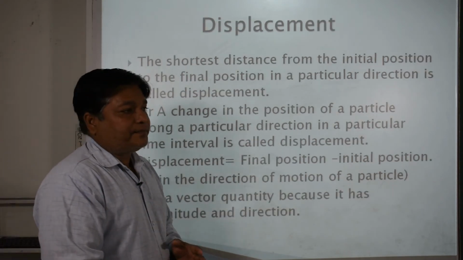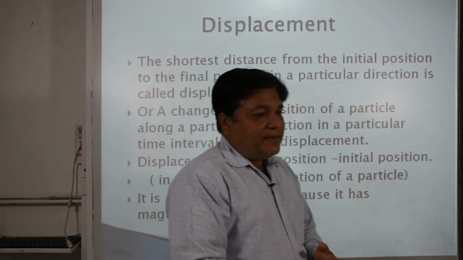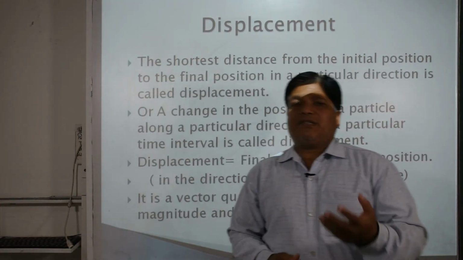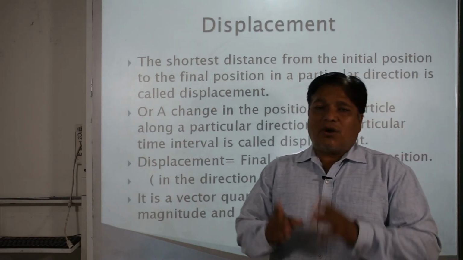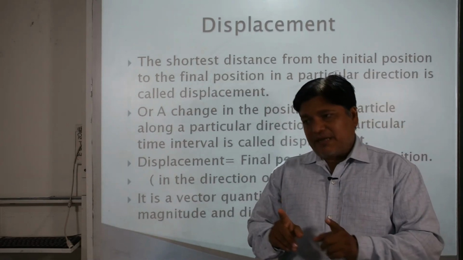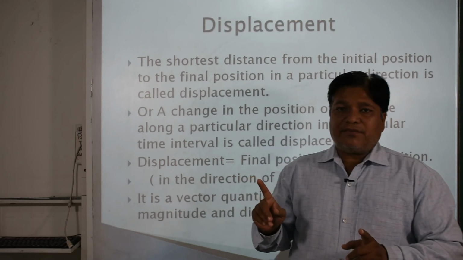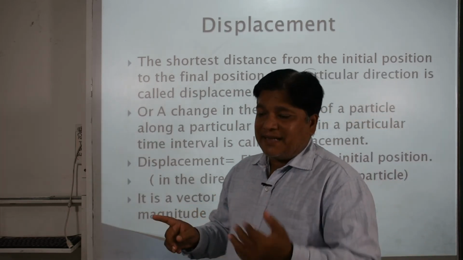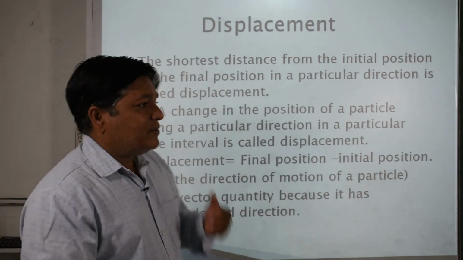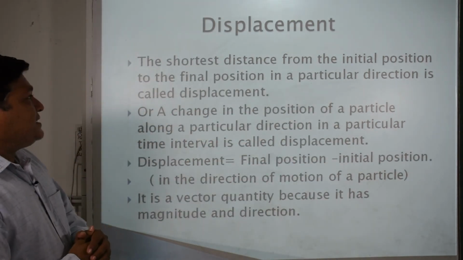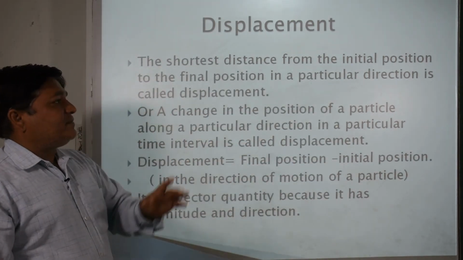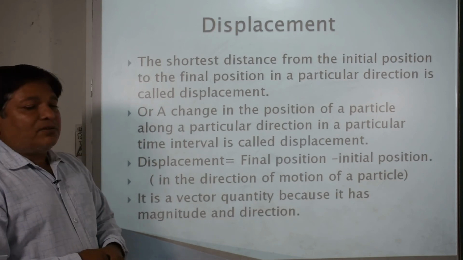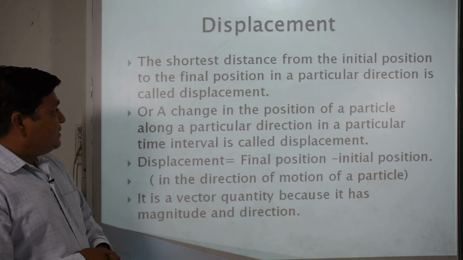Displacement. Displacement and distance. So we say that displacement has direction. It is the shortest distance between the initial and final position and in a particular direction. So it has direction and magnitude both. So this quantity is said to be the displacement. The shortest distance from the initial position to final position in a particular direction is called displacement.